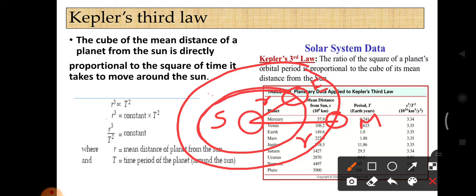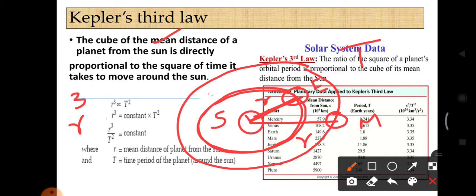The earth takes some time to complete one revolution. That time is called t, the time period. See this sentence: the cube of the mean distance of a planet from the sun. This is the distance between the planet and the sun. The cube means you have to put the power 3 on the mean distance.